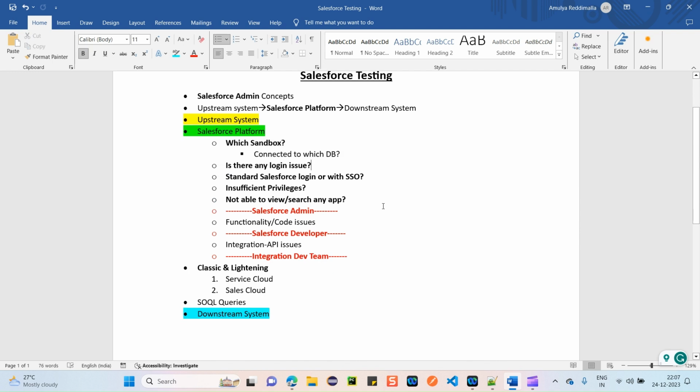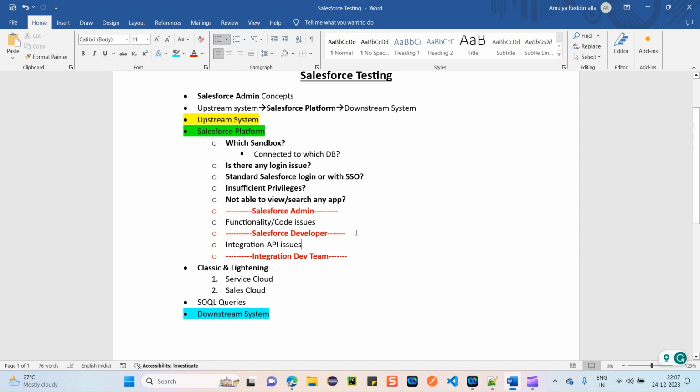The fourth thing which is really important is, if you're facing any issues while doing Salesforce testing, you need to clearly understand whether you have to reach out to a Salesforce administrator, a Salesforce developer, or your integration dev team. A lot of people don't understand this, but it is really important, because you can't simply report any issue to a Salesforce developer.